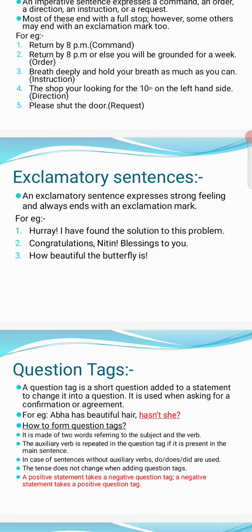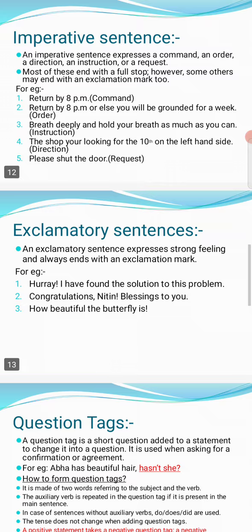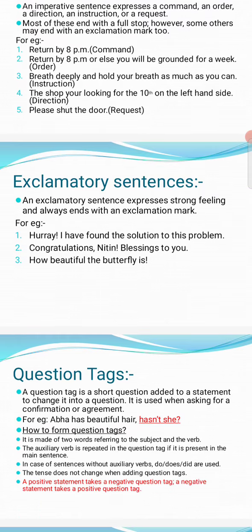Beware of dogs. Prevention is better than cure. That is advice. These are the kinds of sentences. An imperative sentence means which has a command, a request. That type of sentence is called an imperative sentence.